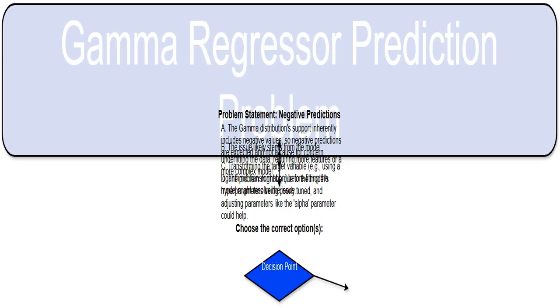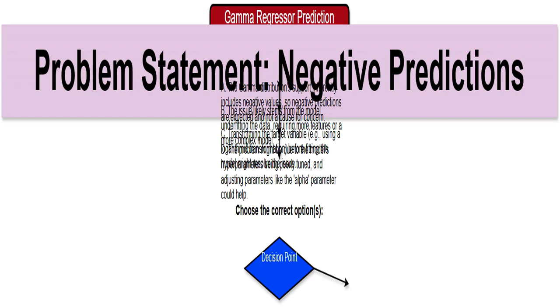We're tackling a problem where a gamma regressor, a machine learning model, is making predictions that don't make sense in the real world. Specifically, it's predicting negative values for something that can't be negative, like time until an event happens. This is a classic example of a model not matching the nature of the data. The heart of the issue is that our model, the gamma regressor, is spitting out negative numbers. This is impossible when you're modeling something like time to failure. Time can't be negative. We need to find out why and fix it.